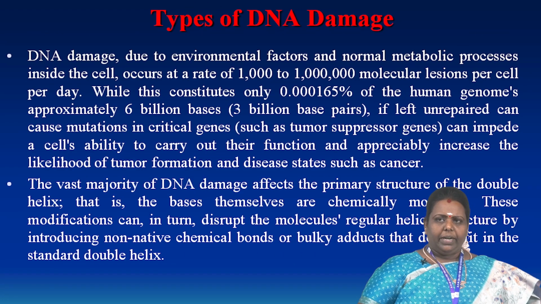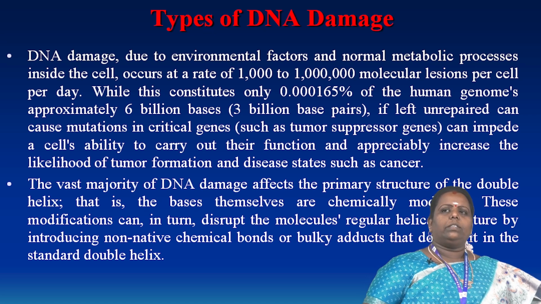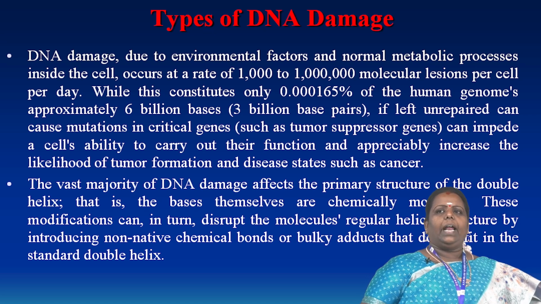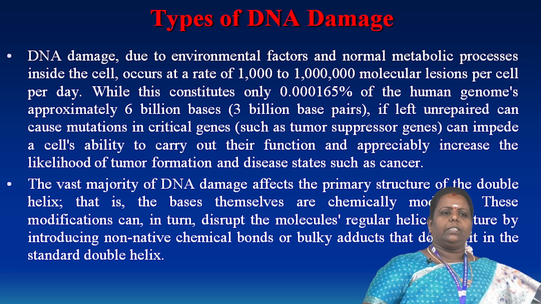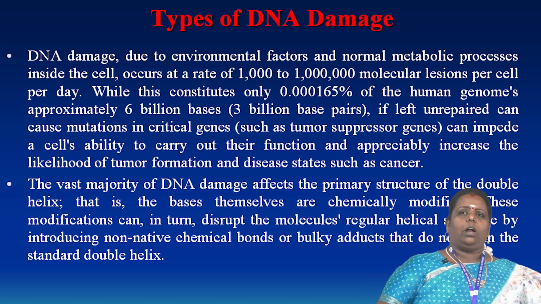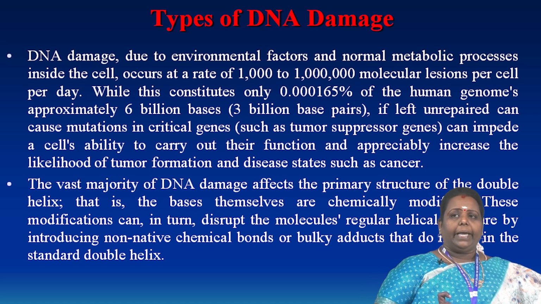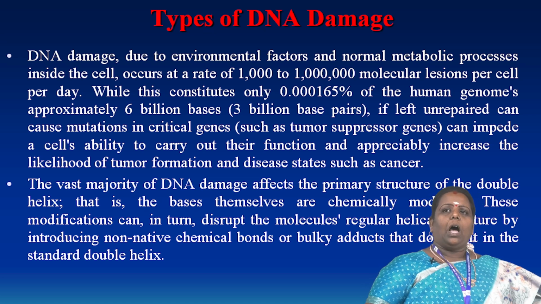After the formation of DNA damage, environmental factors and metabolic activities are also involved. The rate of metabolic activity inside the cell changes all the molecules. The changes mean base pair changes.